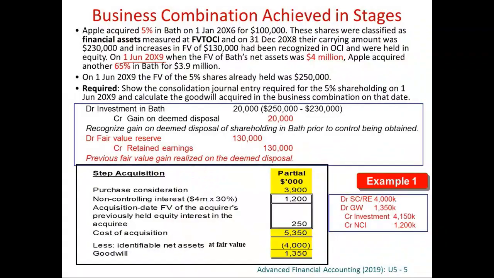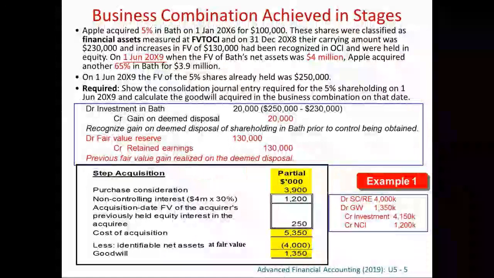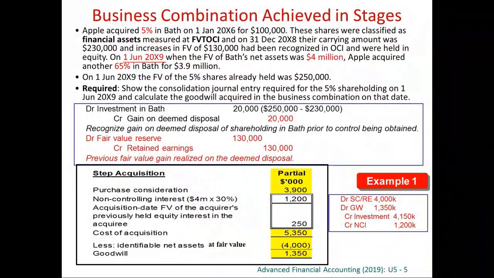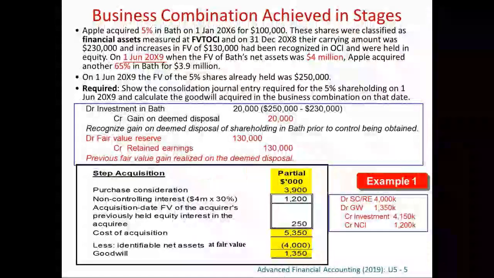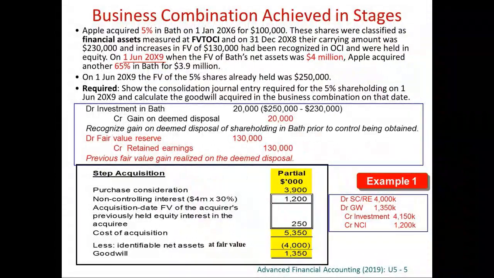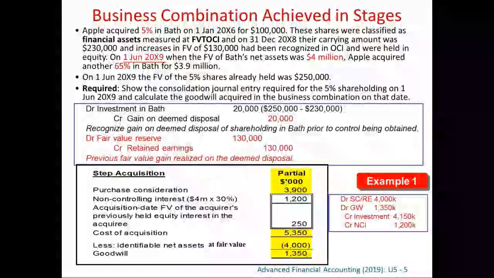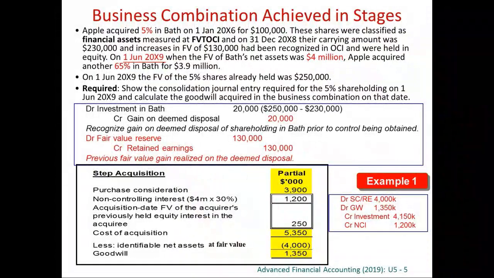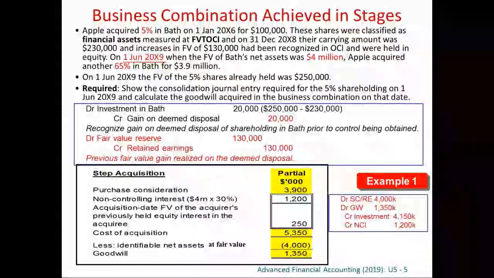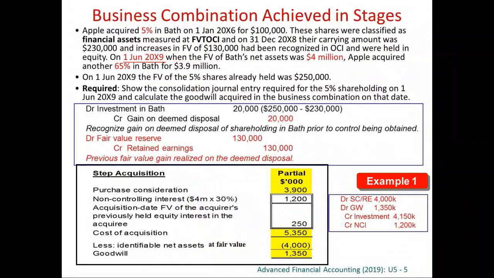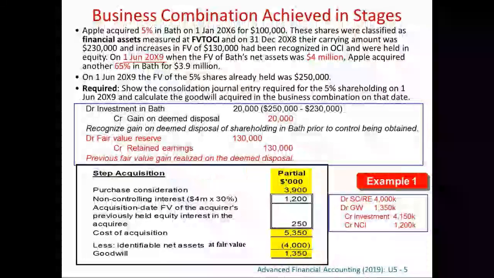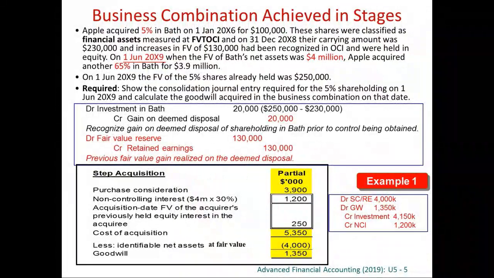But in the parent's own book, it was only 230. Consolidation means we will consolidate everything of the parent and everything of the subsidiary. When we do the consolidation entry, we must credit away the investment in subsidiary, 250, not 230. So before we can do the consolidation, we have to remeasure it to 250.